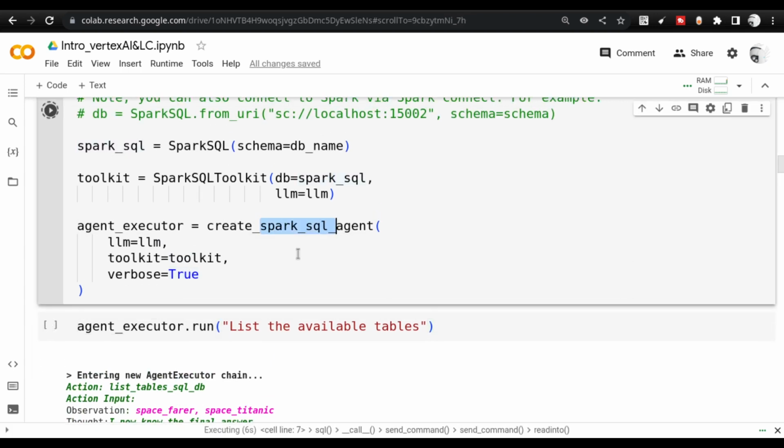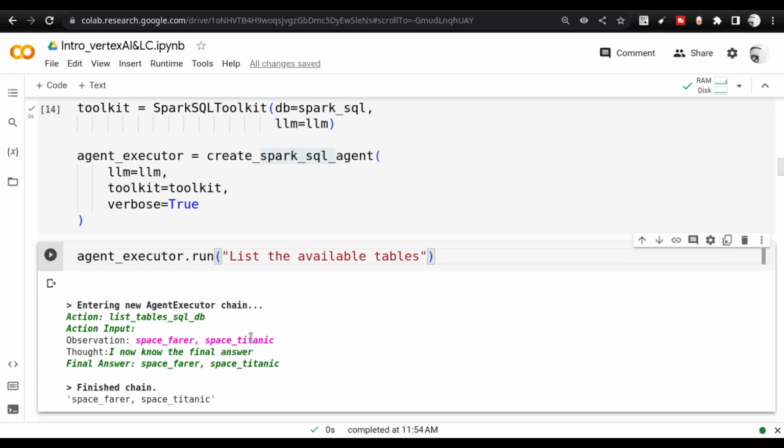There are two ways to interact with data inside PySpark. One is Spark SQL and another is Spark DataFrames. Both of these have different kinds of methods and different kinds of command line interfaces. This is a huge discussion because it's a huge domain in itself. But what is happening is LangChain, along with the LLM, can query the SQL database as well as the Spark SQL database using these agents. This is already created.